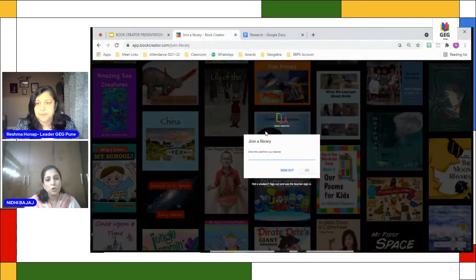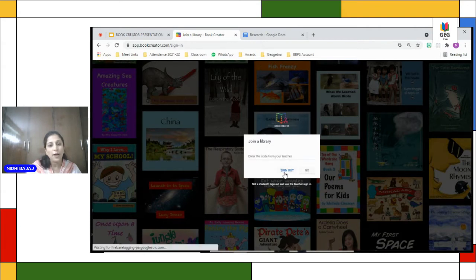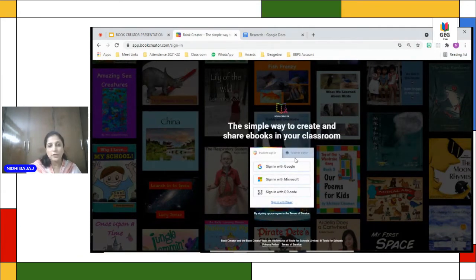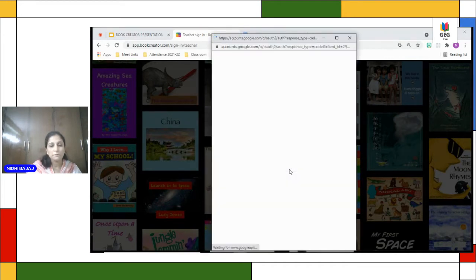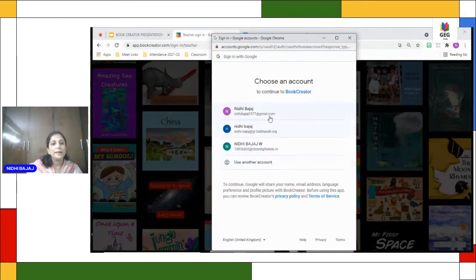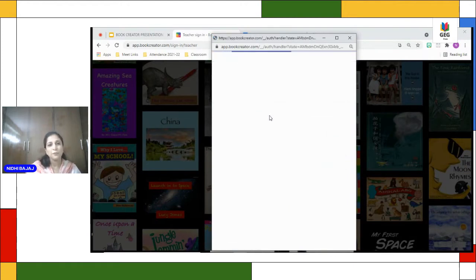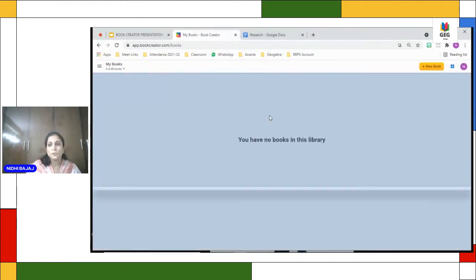So it will say join your library. Now this code will be provided by you to the students. For now, I will be doing it as a teacher. So I go to teacher sign in with Google, and I'll choose one of my accounts. You don't have to create any password for it. Nothing is required. So you will land on this page where it will show you that you have no books in the library.